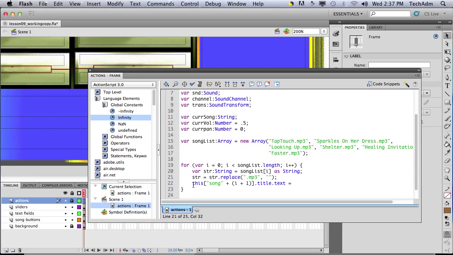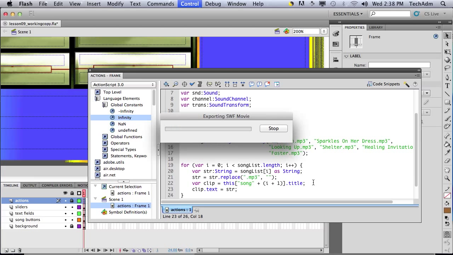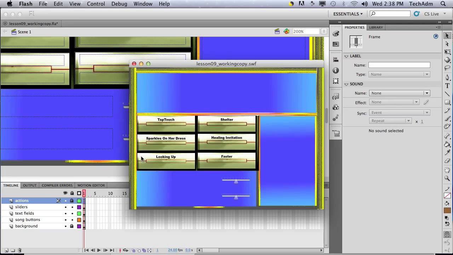Okay, and the clip, give me the title box, and say clip.text equals this. Let's try it out. And notice now there's no MP3 extension.